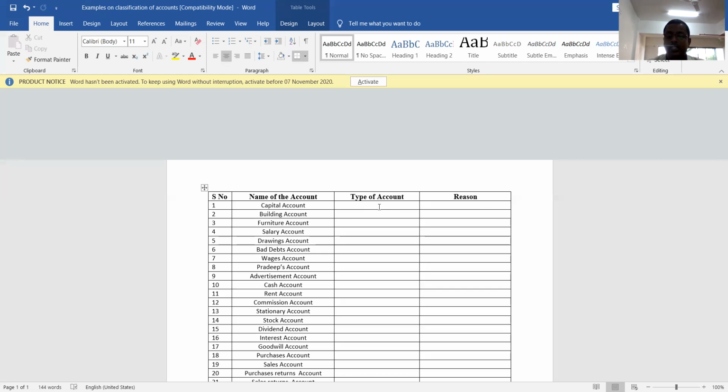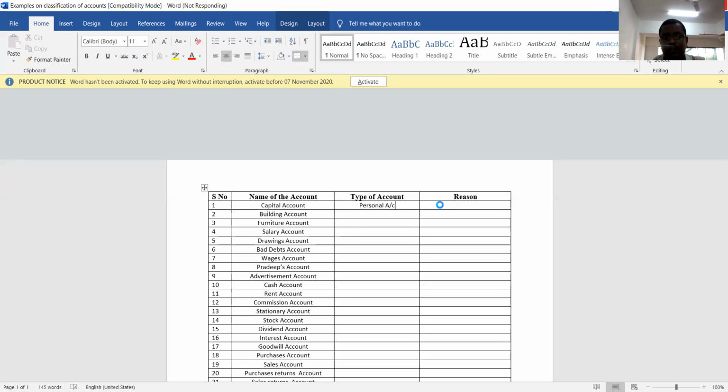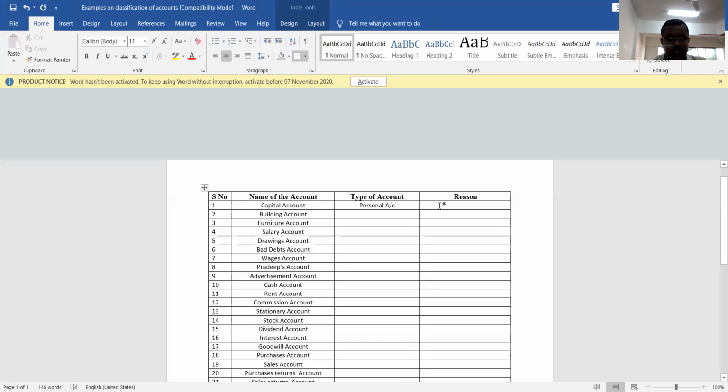So capital account is a personal account because it is representing whom? It is representing owner of the business. So it is which account? It is a personal account. Understood? We'll proceed further. Next one is what is the reason why it is personal account? The reason is it is personal account because it is representing owner.